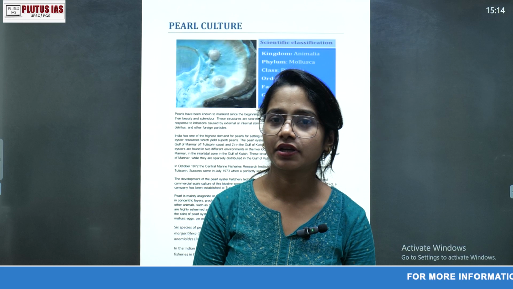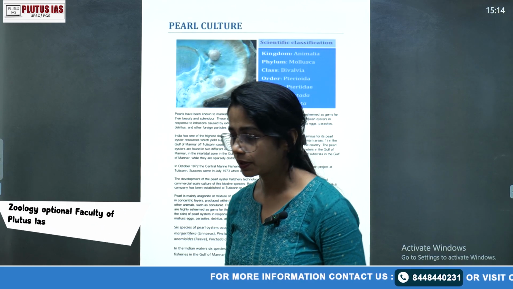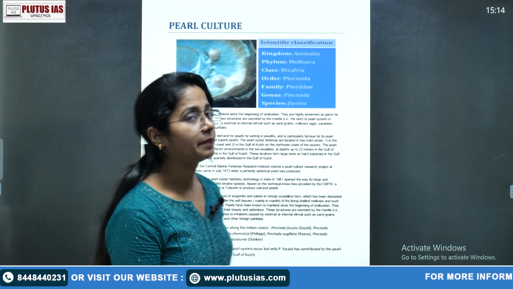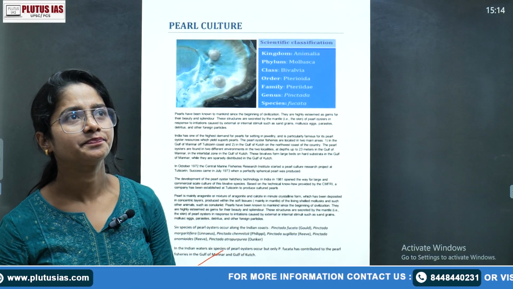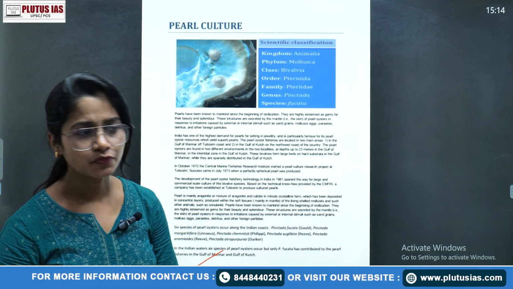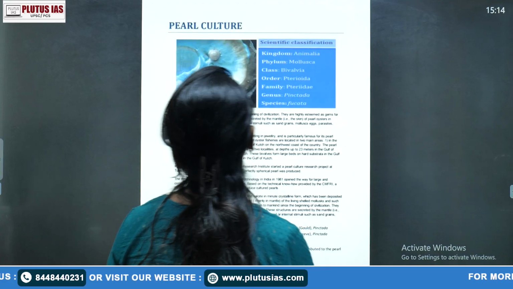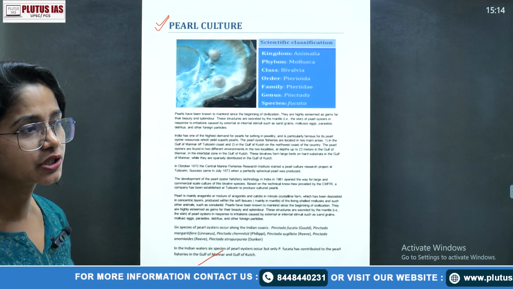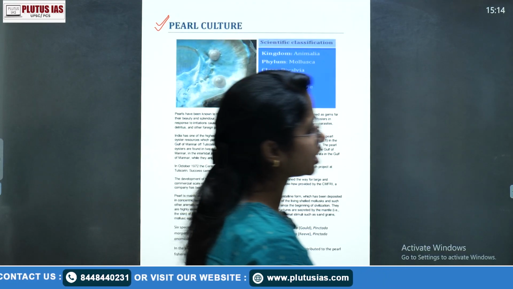Hello everyone. So today we are going to cover one of the topics of our UPSC zoology optional paper. Paper one, in that your unit economic zoology. So in that there's one topic that is pearl culture. If you will see the PYQs, previous year questions, of course you will see that this question has been asked.